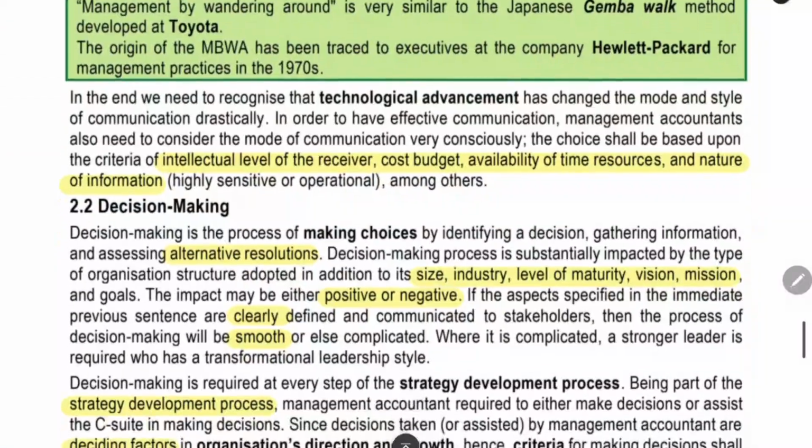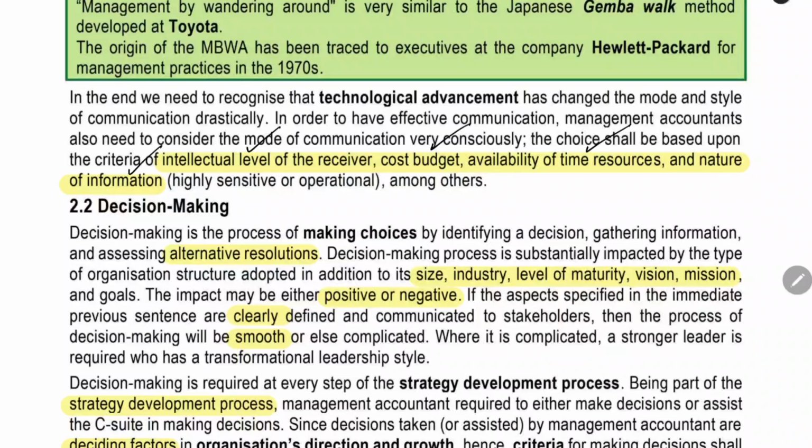Next thing is the intellectual level of the receiver, cost budget, availability of time resources, nature of information. All these factors should be considered by the management accountant when communicating something. For example, intellectual level of the receiver. If the employee you're talking to is a lower level employee, he does not have that much knowledge about the technical things. You have to use a language tailored to that employee. You have to talk in layman terms. Only then he will understand.